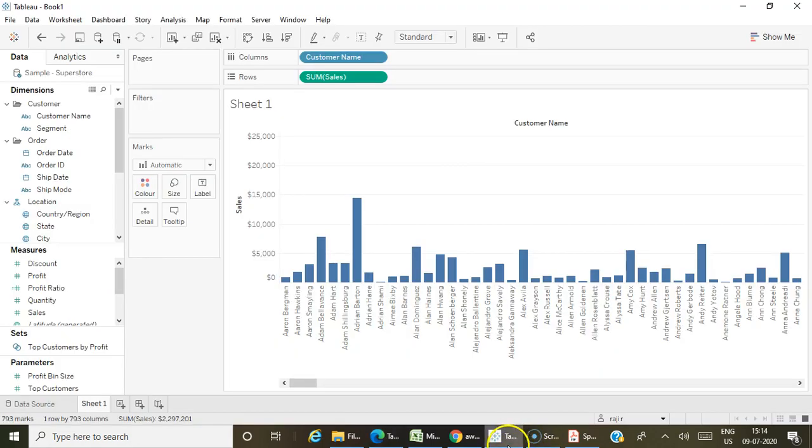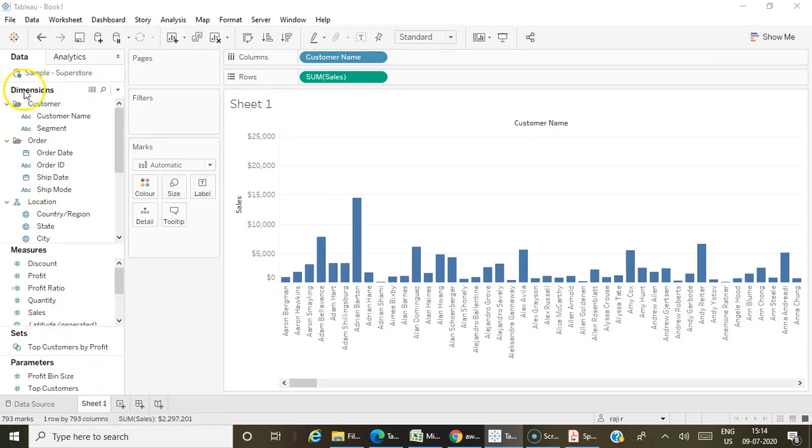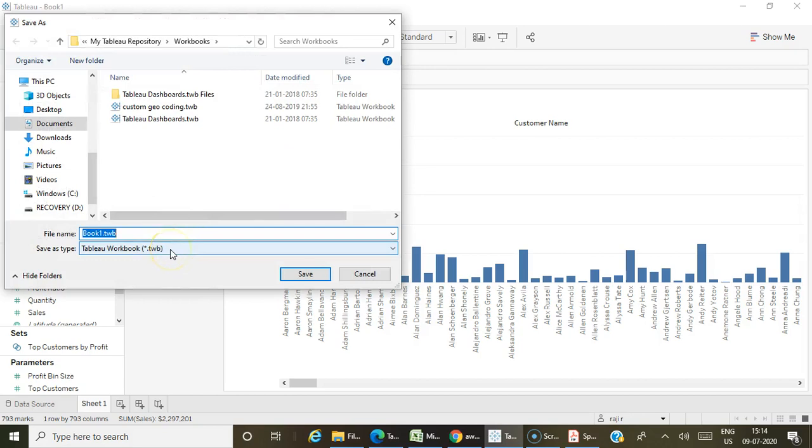Okay, first let's see the difference between TWB and TWBX. When I am saving this particular workbook, you have two options to save it, either as a TWB file or as a TWBX file. TWB stands for Tableau Workbook. If you are saving this workbook as a TWB file, what happens?